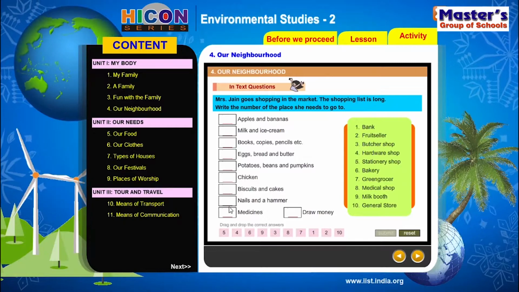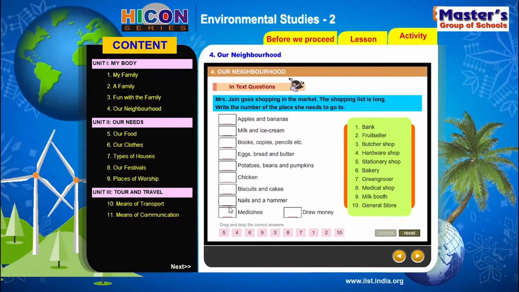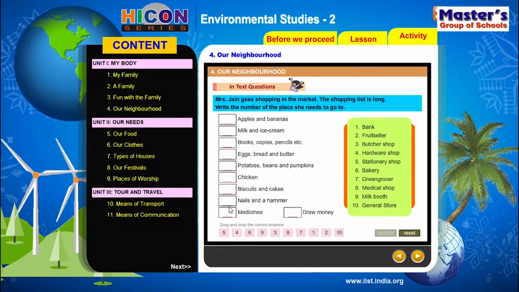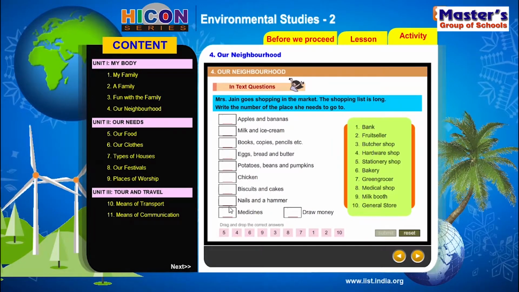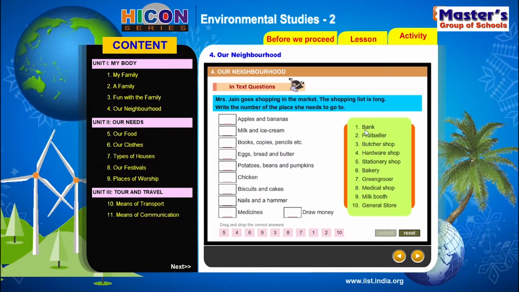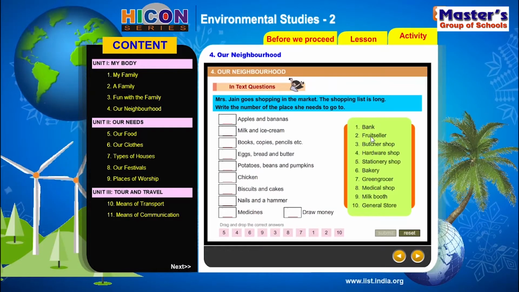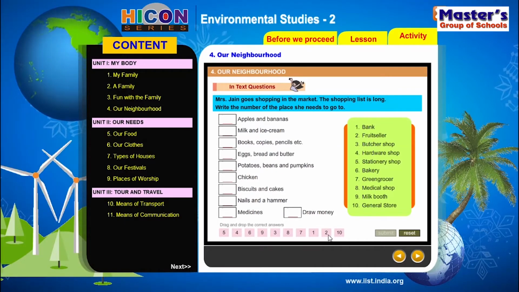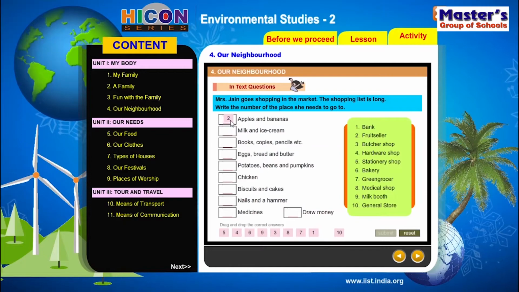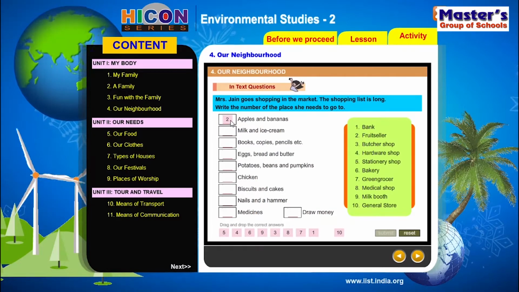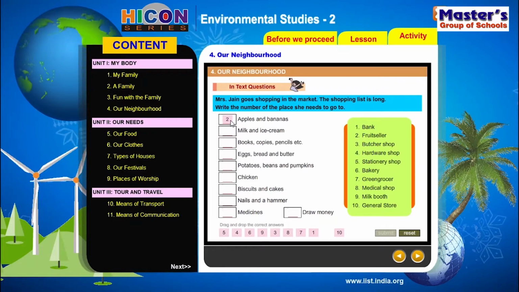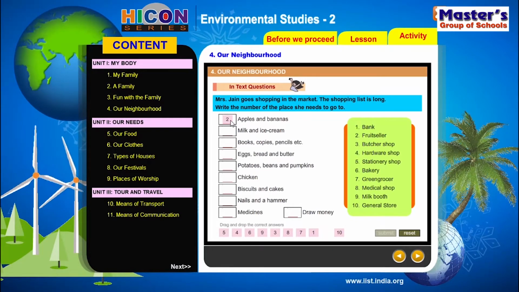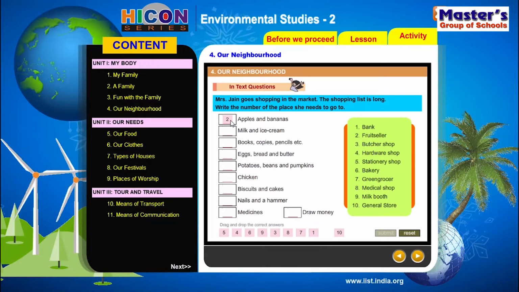So the first place is apples and bananas. So Mrs. Jane wants to buy some apples and bananas. And where can we get apples and bananas in a market? Bank, no way, fruit seller. Apples and bananas are fruits, no? Yeah, so what is the number here? 2. So here we drag and drop it over here. Okay, so apples and bananas are available with the fruit seller in a market, right?